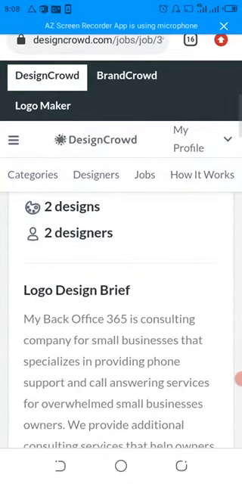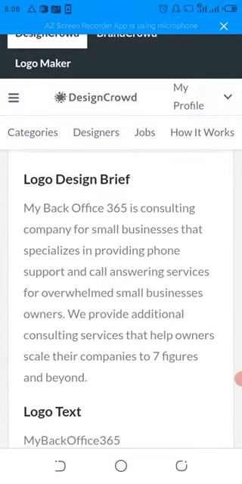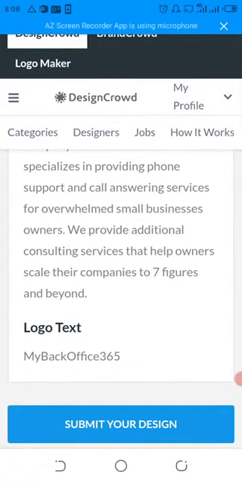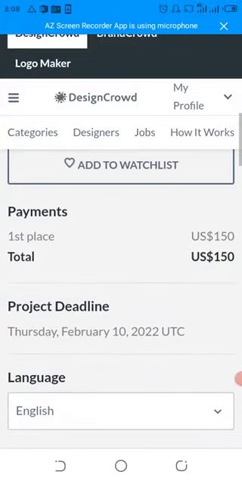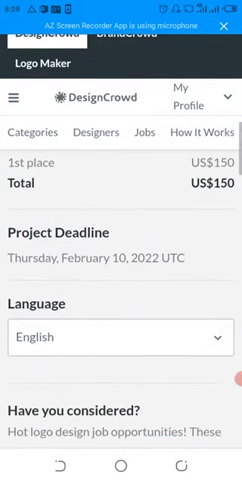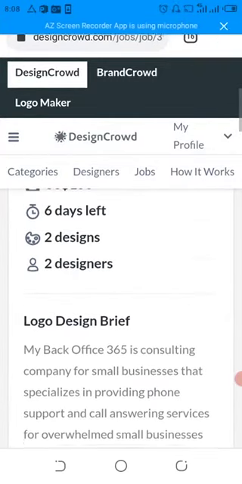You can see the company is a consulting company for small businesses that specializes in providing phone support and call answering services for overwhelmed small business owners. We provide additional consulting services that help owners scale their companies to 7 figures and beyond. So this is it. First place in total. So you can then apply. Once you register on this platform, then you apply, then you submit your design.